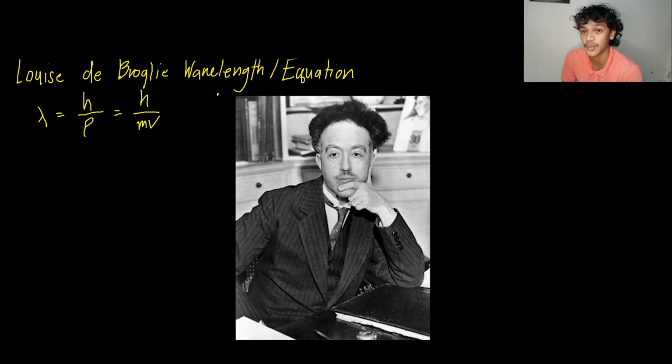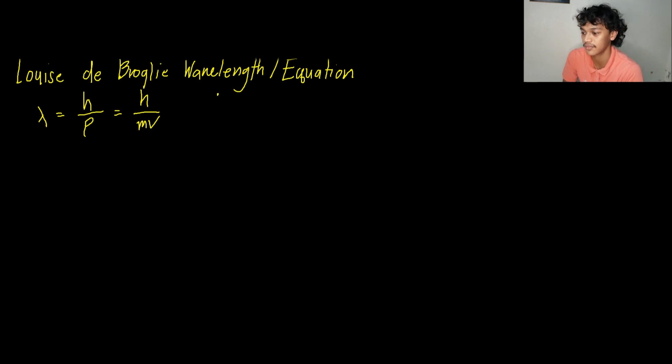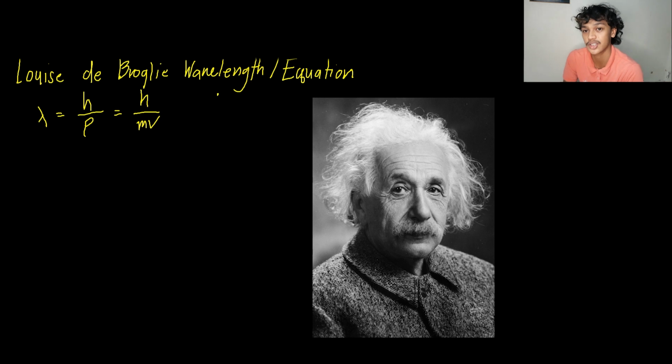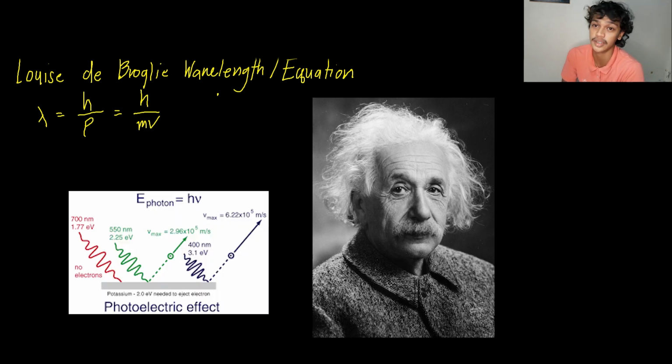This was inspired by Albert Einstein, who discovered that light, which in classical physics is only a wave, is also a particle.